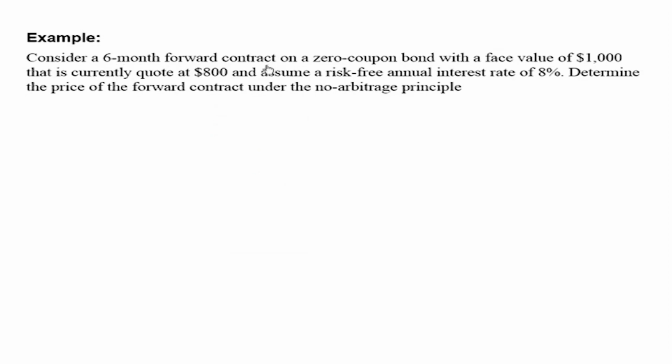Consider a 6-month forward contract on a zero coupon bond with a face value of $1,000 that is currently quoted at $800, and assume that the risk-free annual rate of interest is 8%. Determine the price of the forward contract under the no arbitrage principle. So the spot price is given and we are asked to derive the forward price. It's a zero coupon bond, so there are no income payments in the middle.